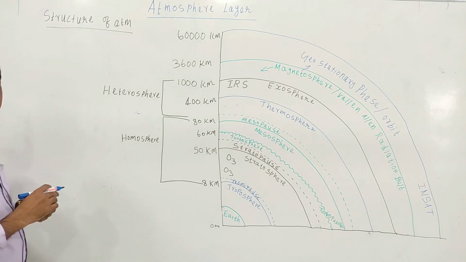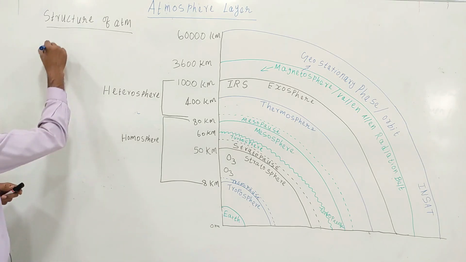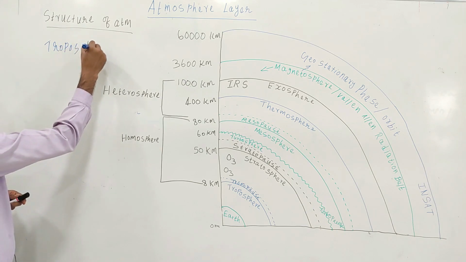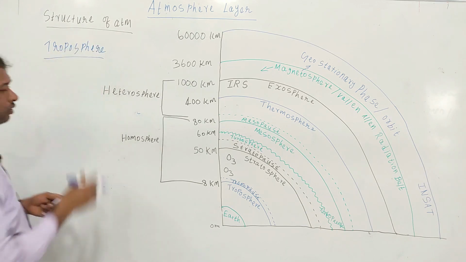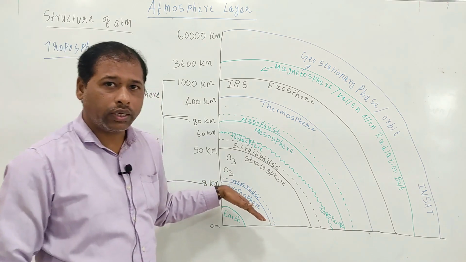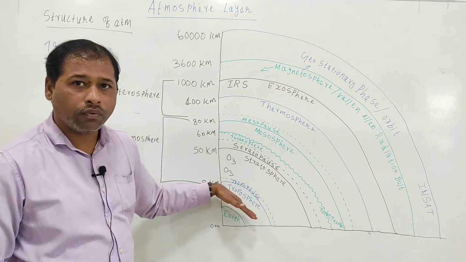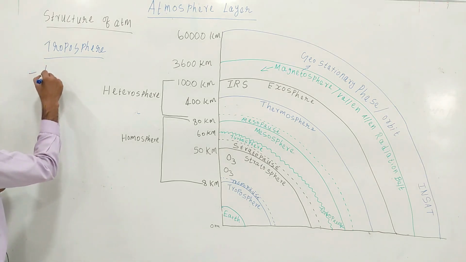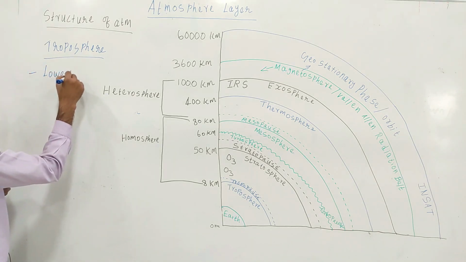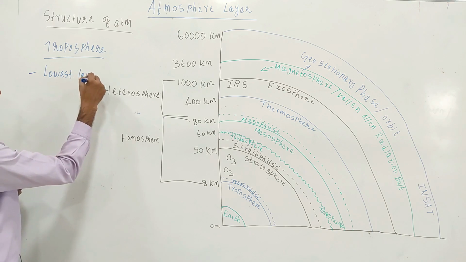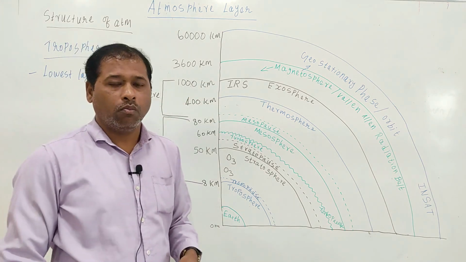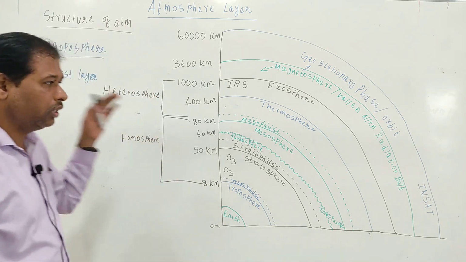First, we will discuss what is troposphere. Troposphere is the lowest layer of earth's atmosphere.